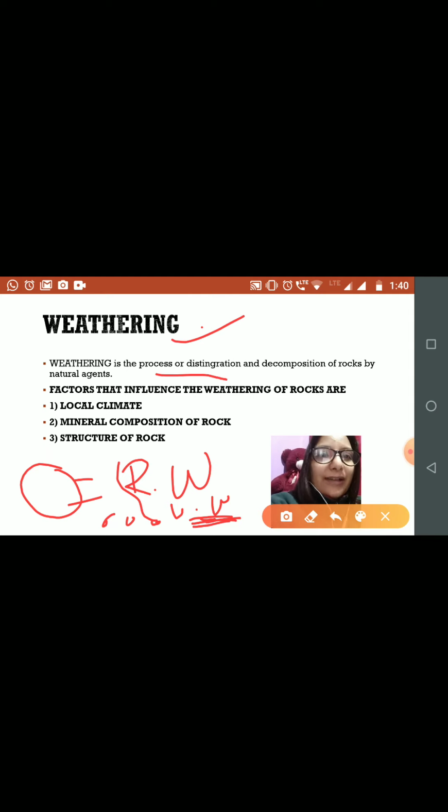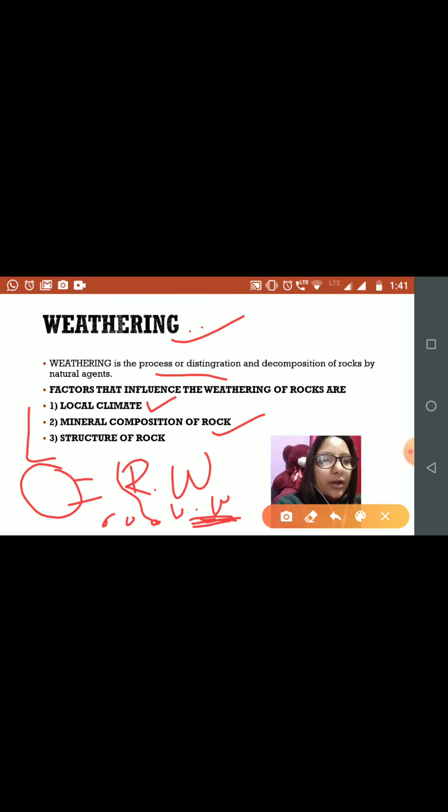Now, what are the factors that influence the weathering of a rock? These are the factors. First, local climate, meaning the climate of the particular place where weathering is actually taking place. That plays an important role, because climate determines the rate, or scale or pace, of disintegration. Then the mineral composition of the rock.